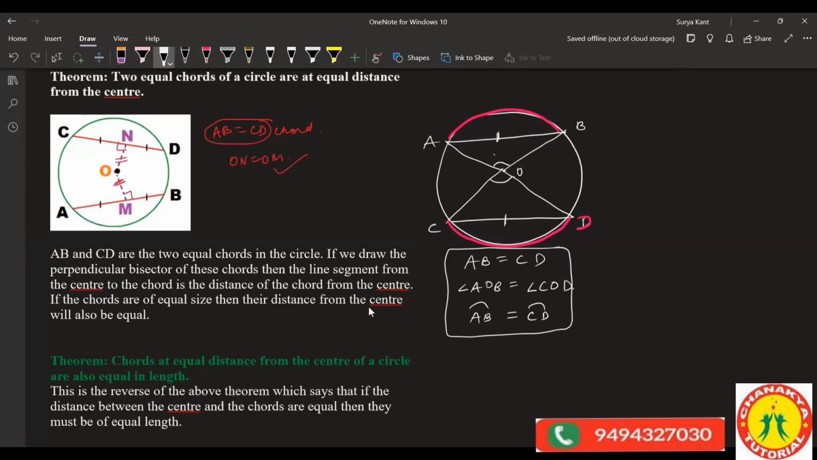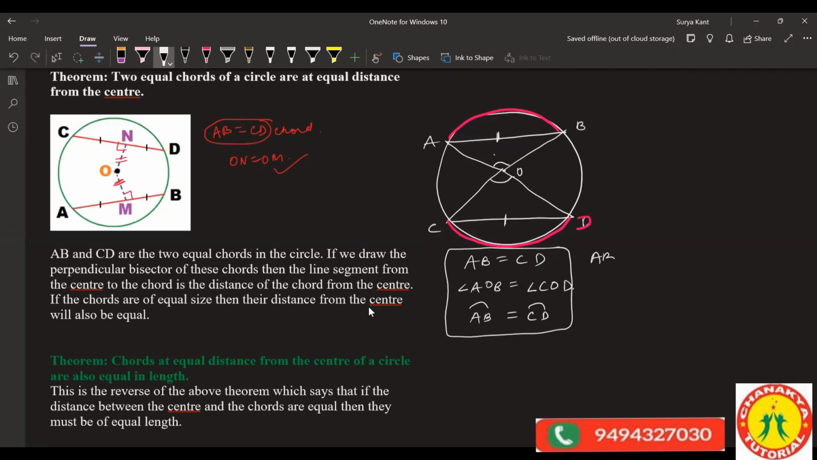Here if AB is less than CD, then angle AOB is less than angle COD. That's all. Okay. And we can also say that arc AB is less than arc CD. If the arc is less, then the angles will also be less. We can say that, right?